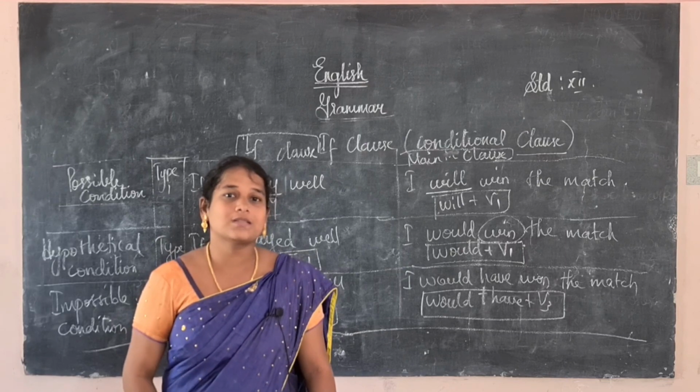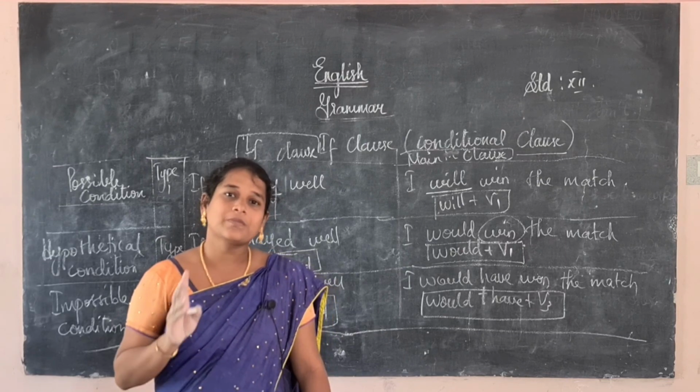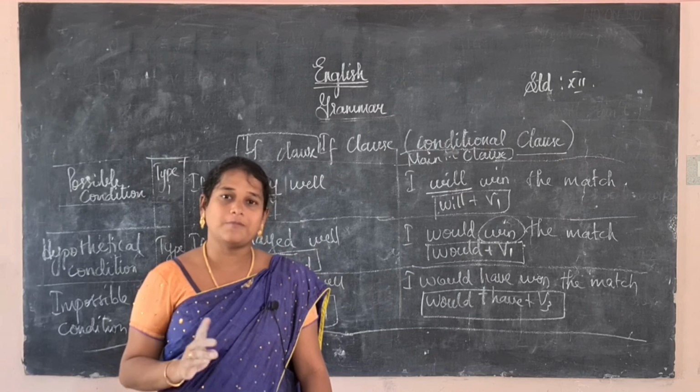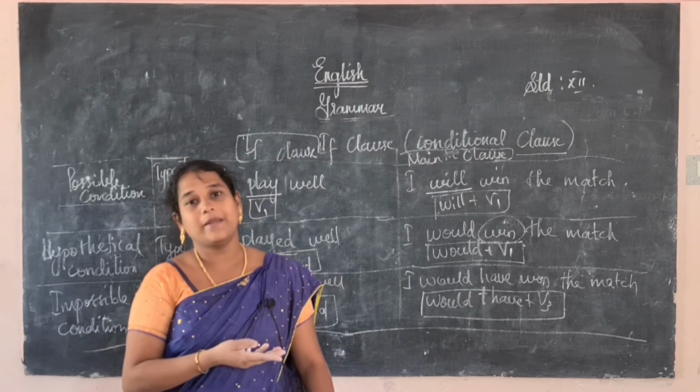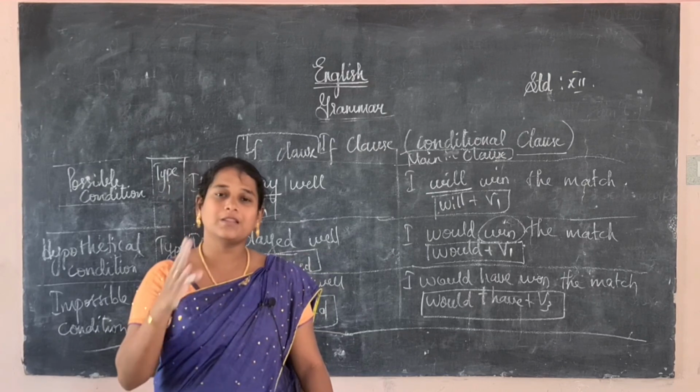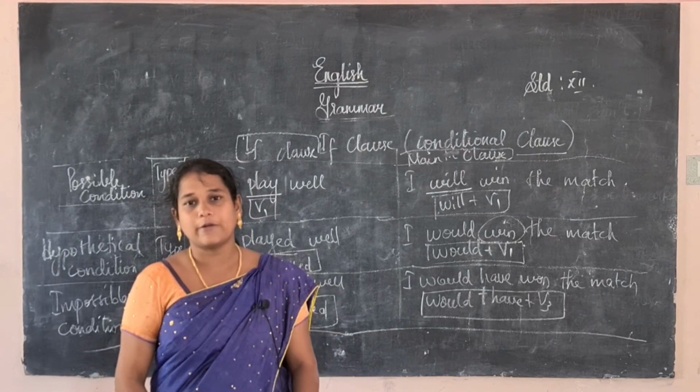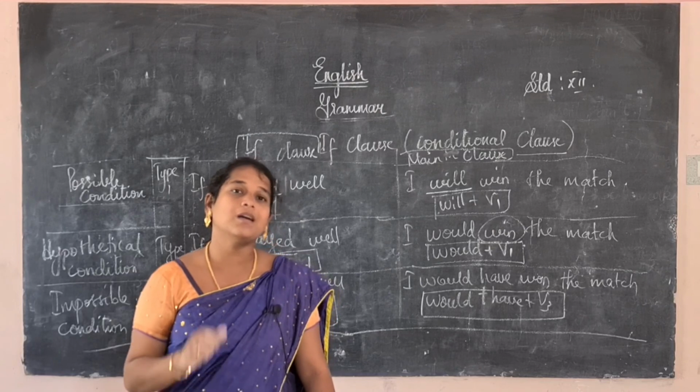And the third one is an impossible condition, that is a past participle. The verb should be in the past participle form, if plus past participle form. Then how will the main clause be? Would plus have plus verb in the past participle form. This is the thing you have to remember about the conditional clause.